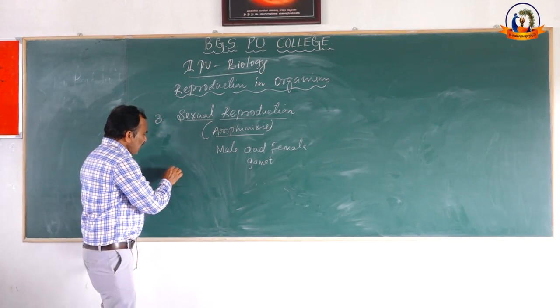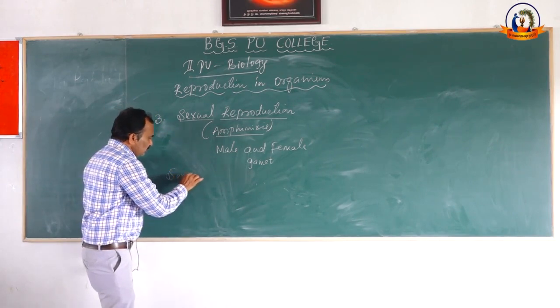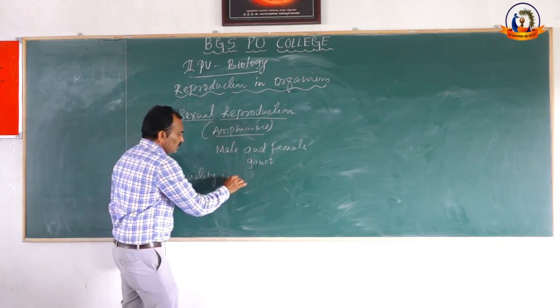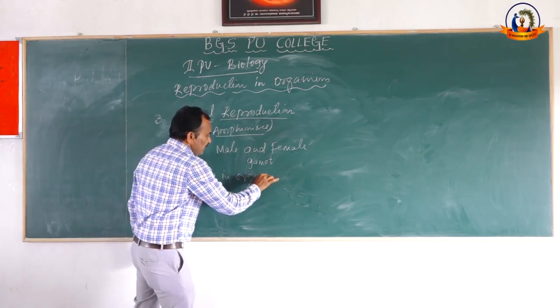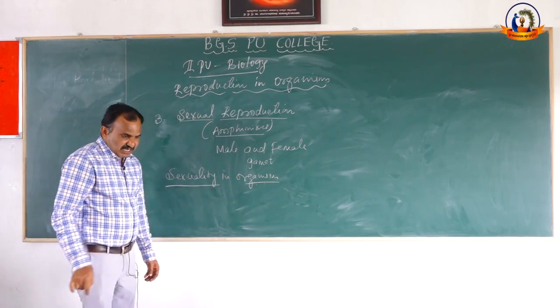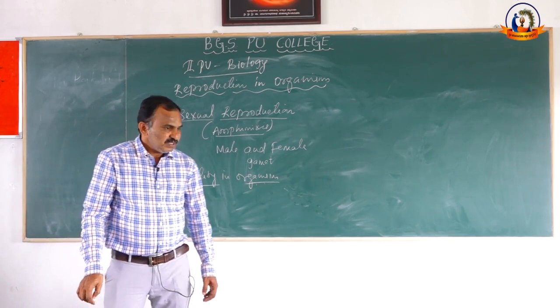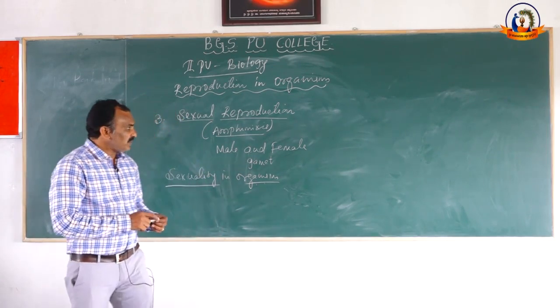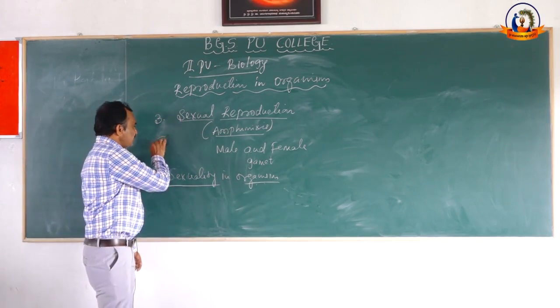Sexuality in organisms. What is this sexuality in organisms? In all the sexually reproducing organisms, gametes are produced in gonads.